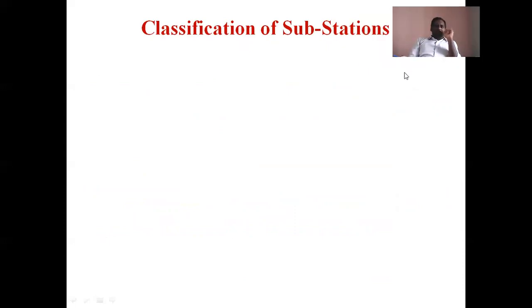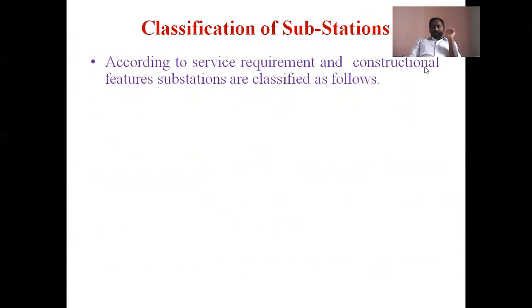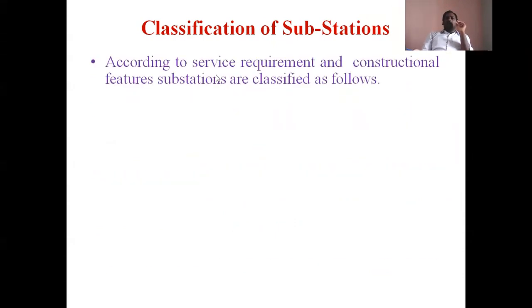The substations are classified based on two parameters. The first one is according to service requirements, and the second one is the constructional features of the substation. According to service requirement means whether they want to step down the voltage, whether they want AC to DC conversion, whether they want a frequency conversion, whether they want a power factor correction. Those are nothing but service requirements.